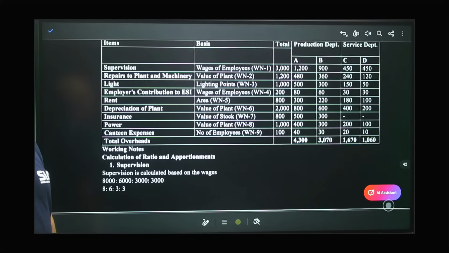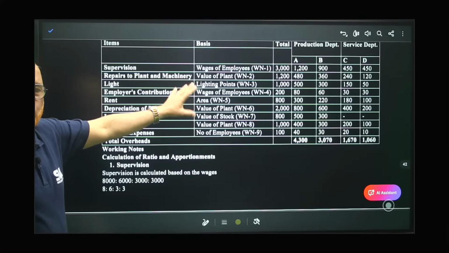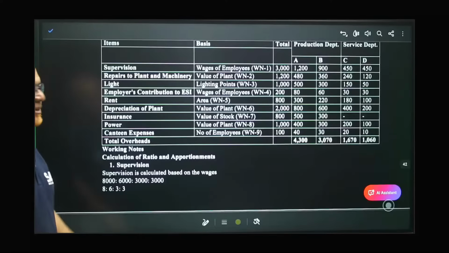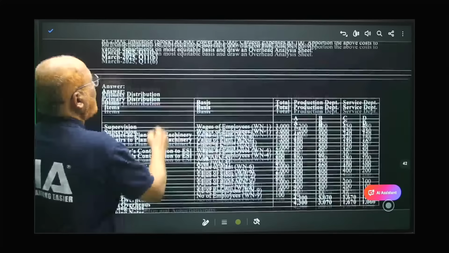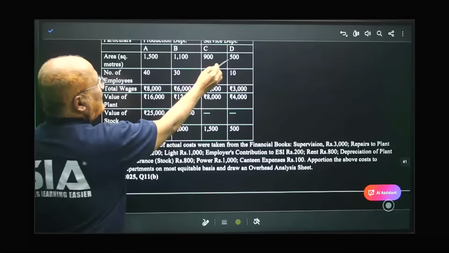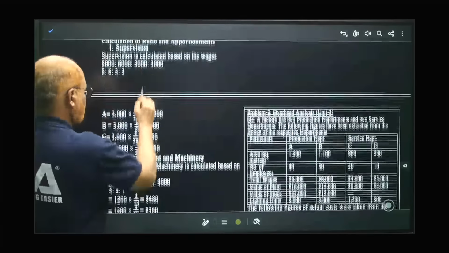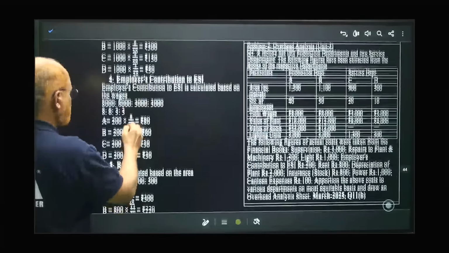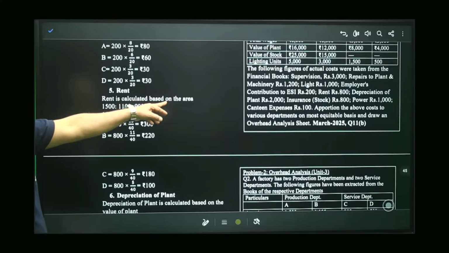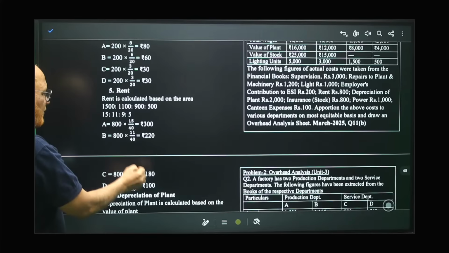Rent should be apportioned on the basis of area. This we should specify here in the examination. One column you should make. In that column you should write on what basis you are apportioning. Right? So rent is on the basis of area. How much is the area? First item, area. 15 is to 11 is to 9 is to 5. Right? In that ratio. All these things you have to write in the working note. Rent is calculated on the basis of area. 15 is to 11 is to 9 is to 5. If you make the total 40. So 15 by 40, 11 by 40, 9 by 40, 5 by 40. 300, 220, 180.